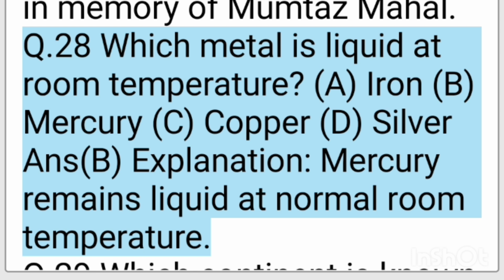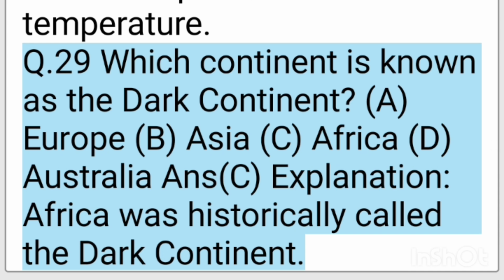A. Iron. B. Mercury. C. Copper. D. Silver. Ans. B. Explanation, mercury remains liquid at normal room temperature. Q. 29. Which continent is known as the Dark Continent?